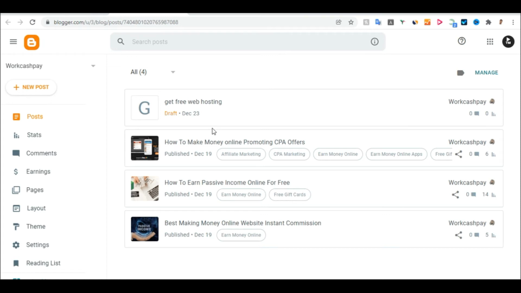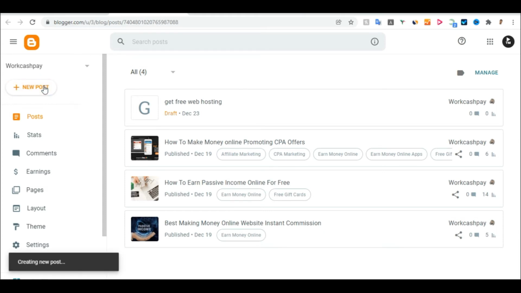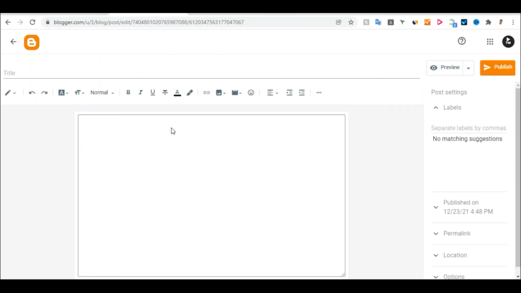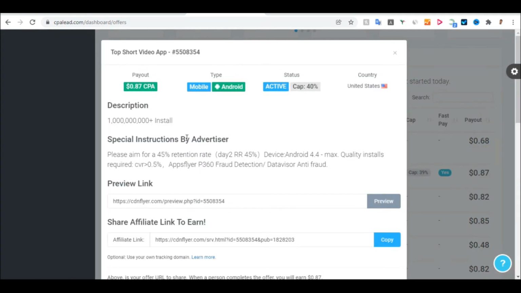Don't worry, create a free website on blogger.com and go to the post section here, click on post new. Once you click on post new, you are going to copy the title of that offer. So go back again to this place and click on it. Is this the offer here? Yes, this is the offer here. Click on it. Once you click on it, I think it will open. So yeah, click on it like this, and you can copy it. You can say okay, you just copy.